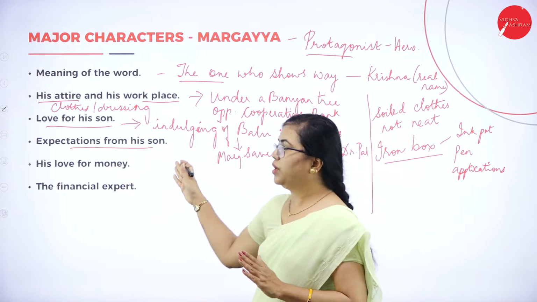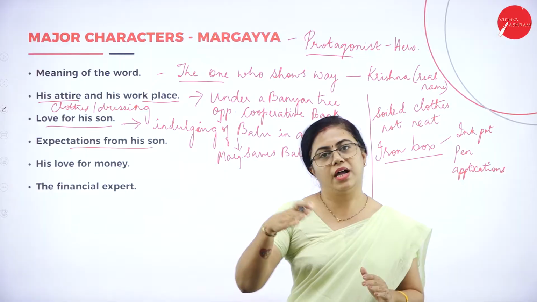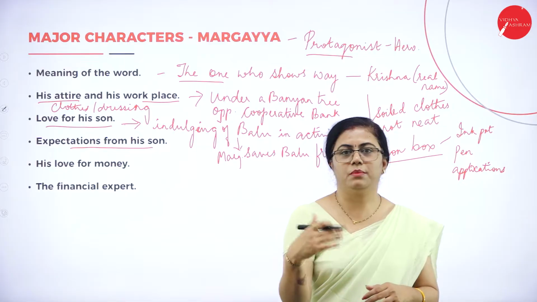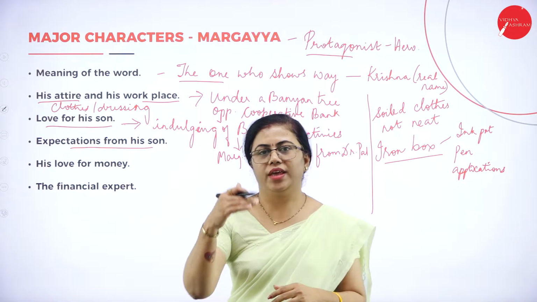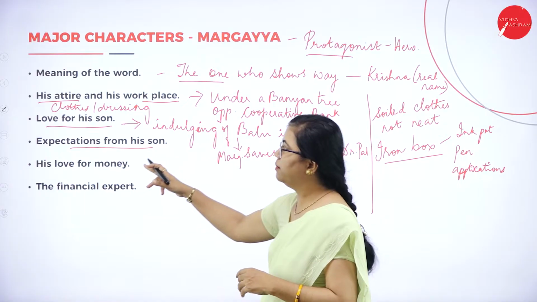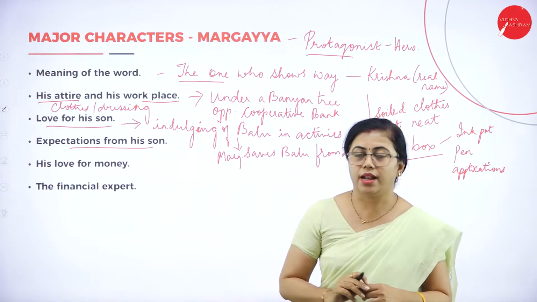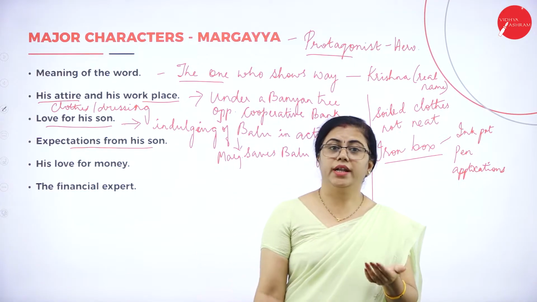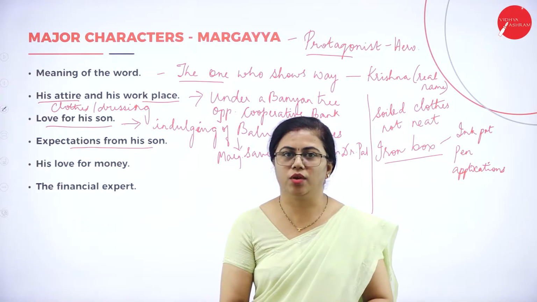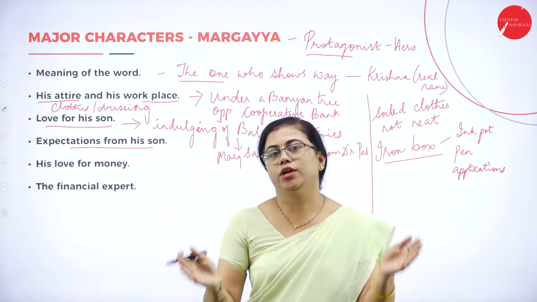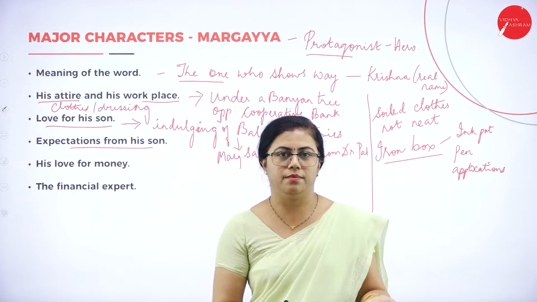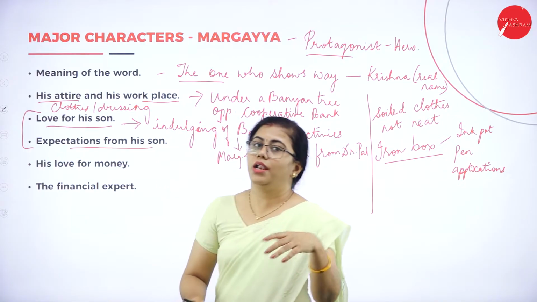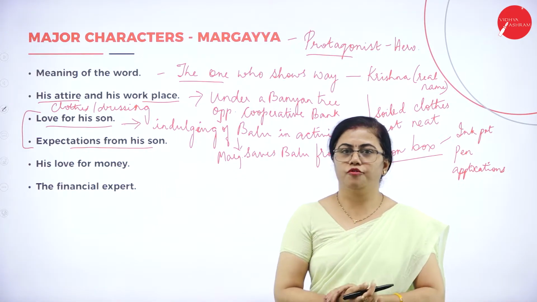When you write, you can talk about Balu when he was young, when he was a little older, maybe as a teenager, and after his marriage. So you can talk about various stages whenever you are writing about the expectations from his son, and also when you're writing about the love for his son. What did he expect when he was a child? He wanted him to be very loving and very disciplined, which could not happen. You can mention that whenever you are writing this. That shows the love towards the son and the expectations from his son.